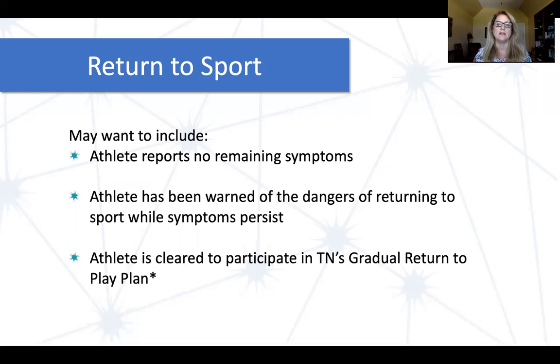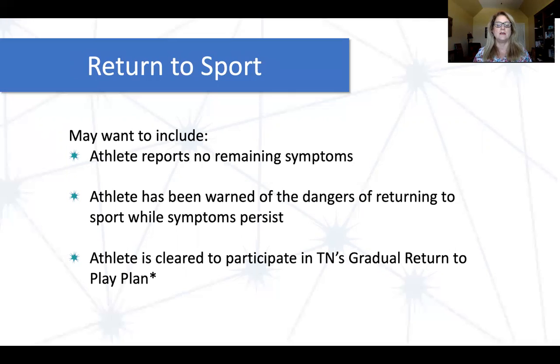It happens rarely, but it's when that catastrophic swelling happens when you are still experiencing symptoms from the first concussion and you return and get a second concussion, and the result can be catastrophic. So we just want them to understand that.